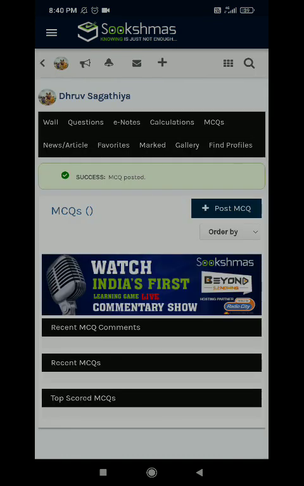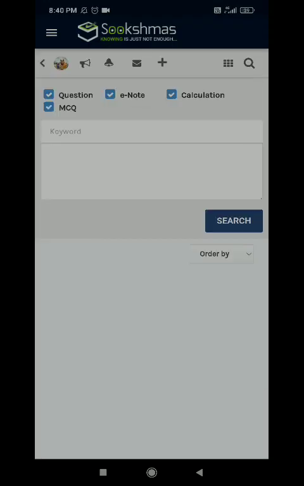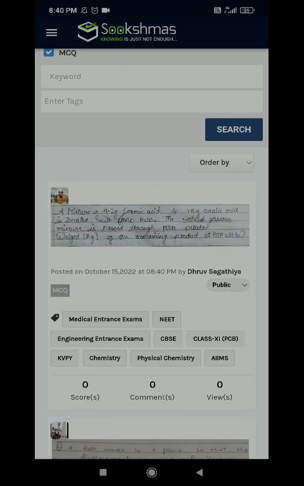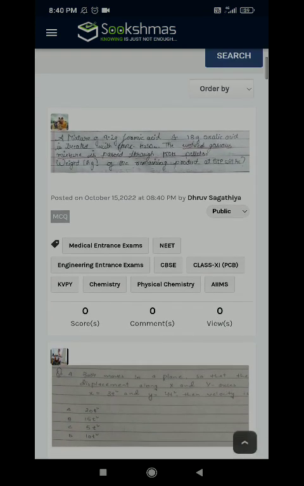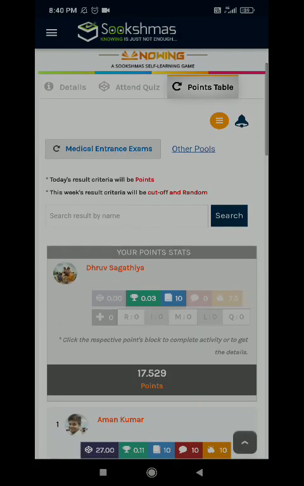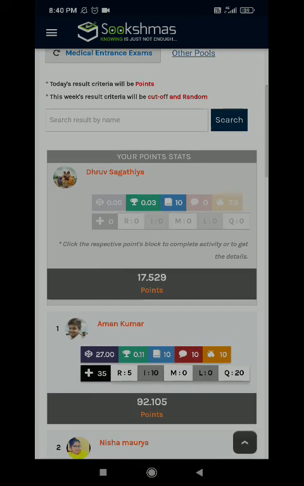As I submitted, see in the explore section. Here you can see I have my MCQ over here, and as I posted my MCQ, I will get 10 points in my points table. See, this is in the blue section. It is 10 points I have got because I have posted one question.